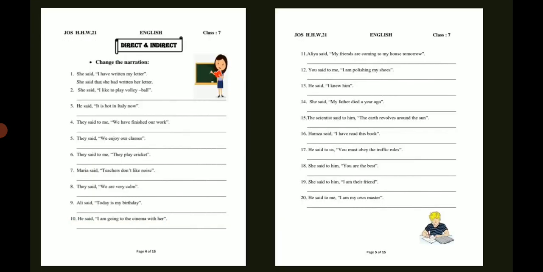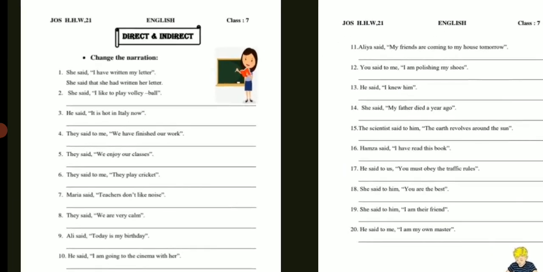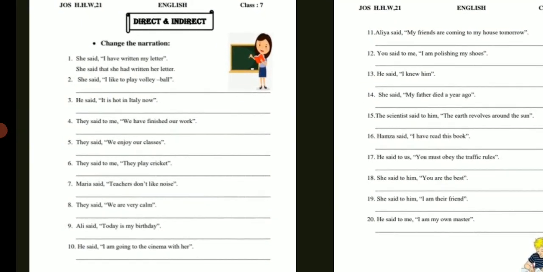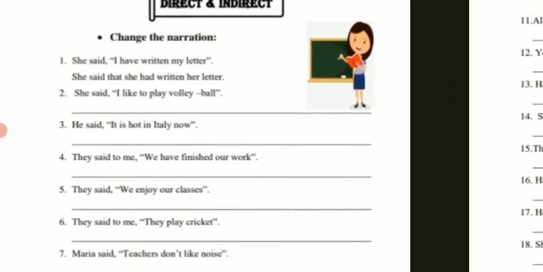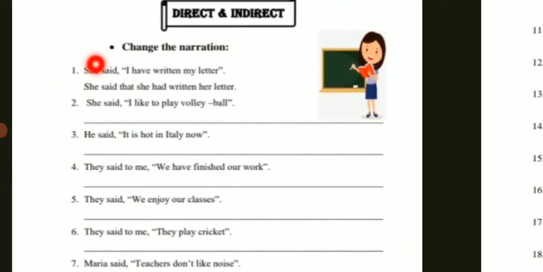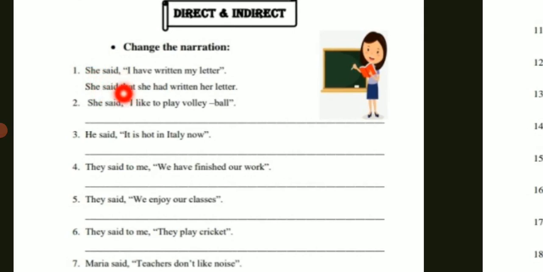Okay, on the next page you will see the exercises of direct and indirect narration. Here is an example also. I hope that this table and this example will be helpful for you all. Let me read the example. Change the narration. She said, I have written my letter. So, how can we change this sentence into indirect speech? So, she said that, the comma will be changed into that. Then I is a first person pronoun, so it will be changed according to the subject of the reporting speech. So she said that she.